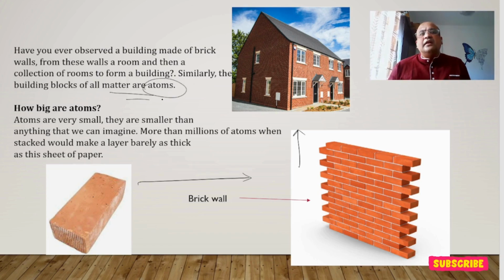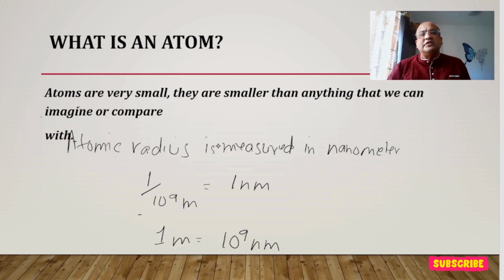Then let's see how big atoms are. Atoms are very small. Literally, they are very, very small, anything that we can't imagine. More than a million atoms stacked together will make the thickness of a sheet of paper. So imagine how very, very small atoms are.